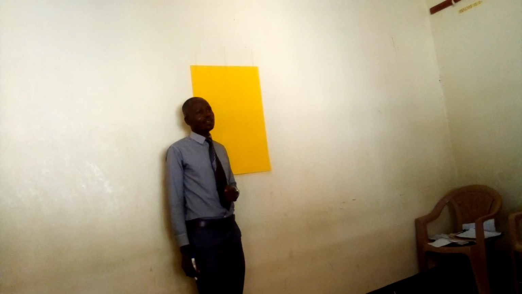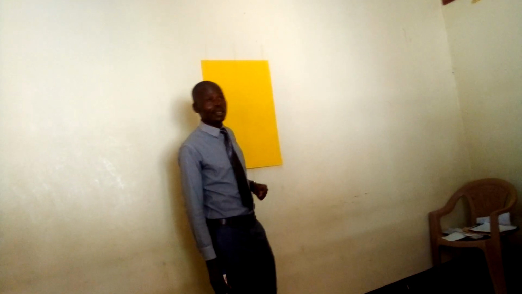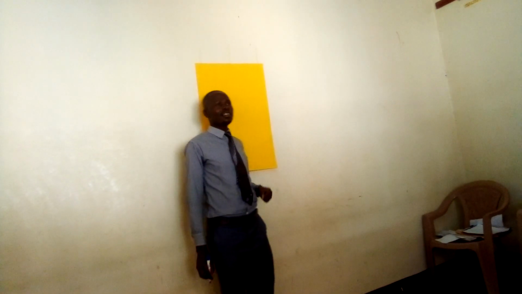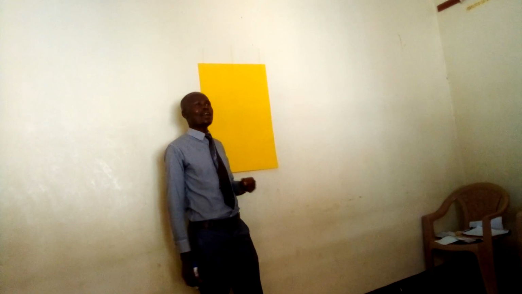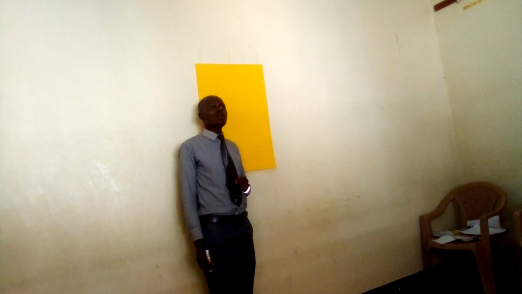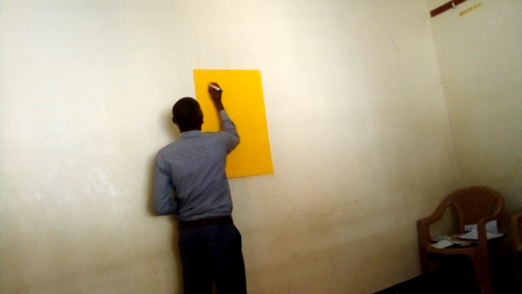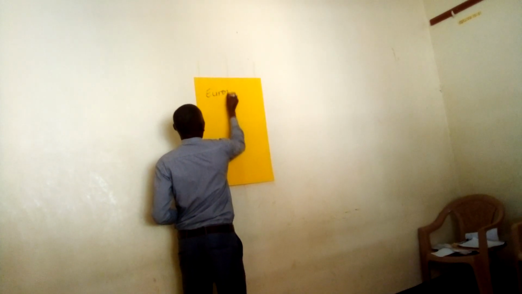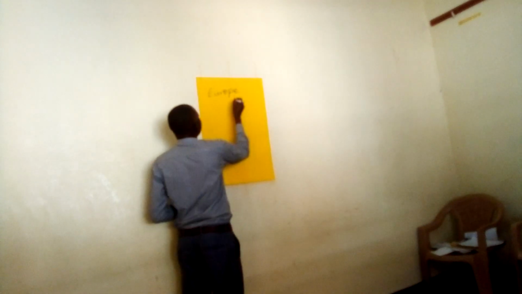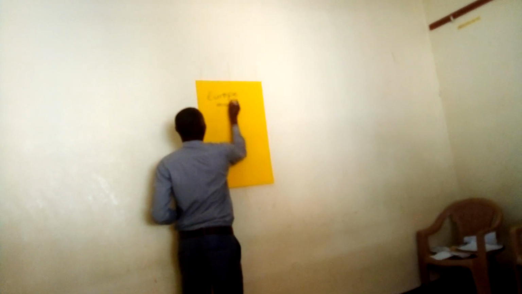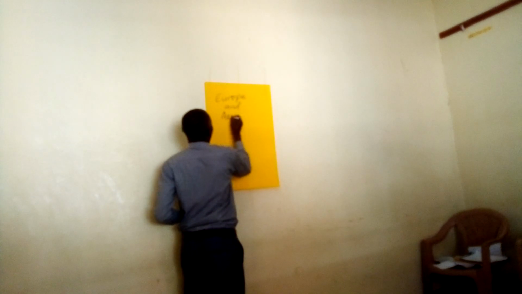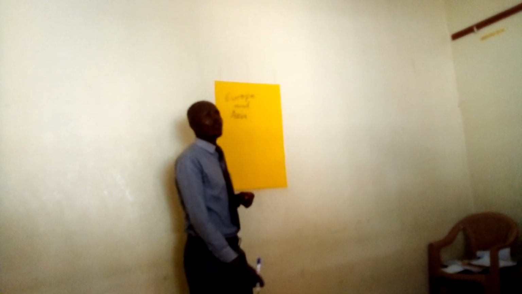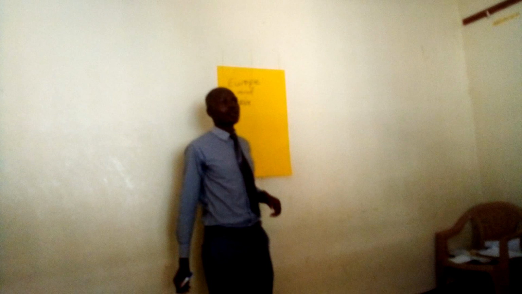Foreign influence in Africa. First of all, what do we mean by foreign influence? Foreign influence means the changes that were brought to Africa by foreigners who came from Europe and Asia.